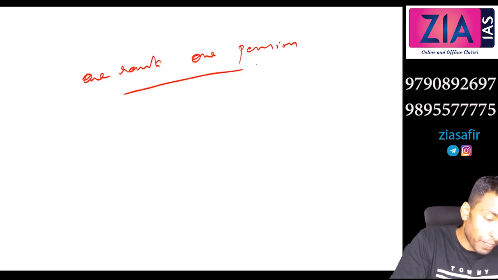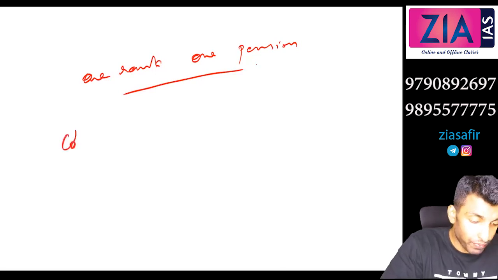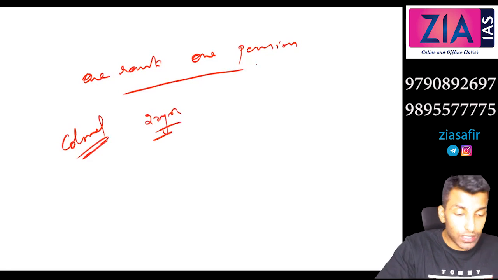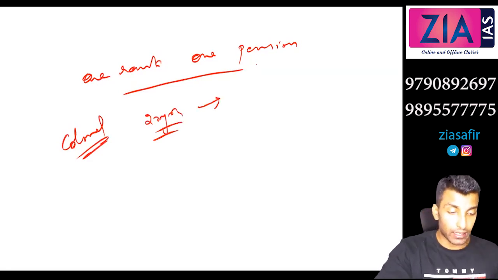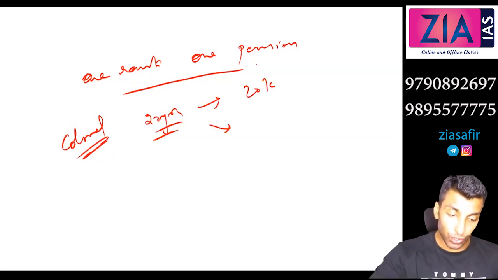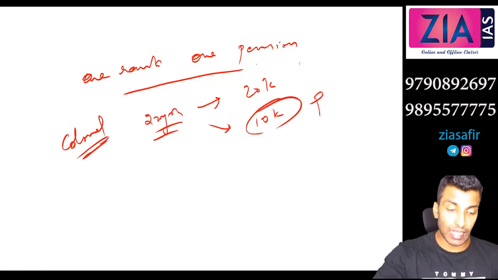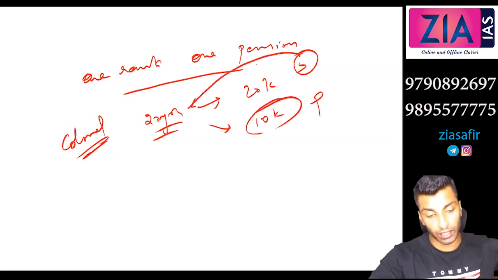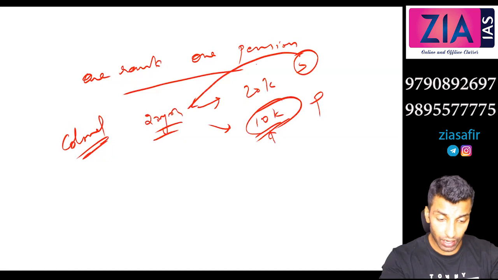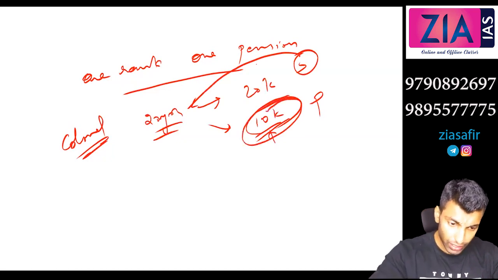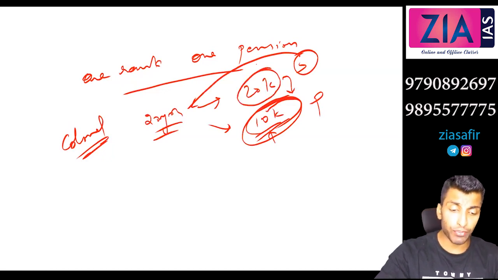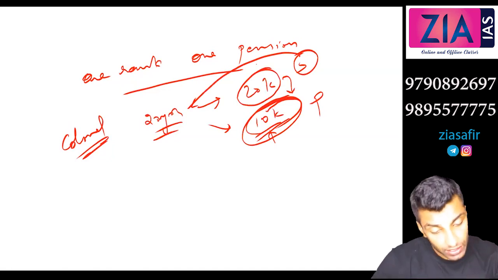So let's suppose you retired as a colonel. Now, let's say 20 years back, if you retired, the salary was so much less. Let's say the salary is 20,000. So what would be the pension? I've told you it is a defined pension. So you will be drawing, let's say, 10,000. This is the pension because the salary at that time was very low, 20-30 years back. This is the pension you are getting now, and the living expense is so high now, and you are living with a very small amount because it is a defined pension, right? 20,000 was the salary, half is what you are getting, and you keep on getting that. But the living expense is so high now.